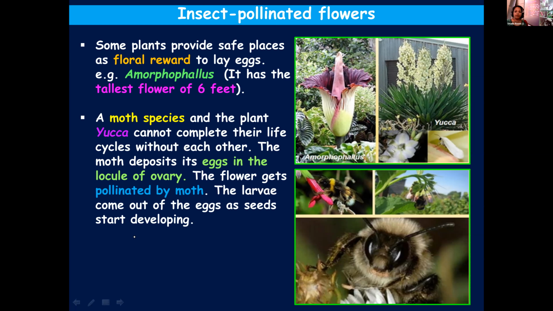So two examples I told you where the plant provides a safe place for laying eggs for the pollinator. The first one is Amorphophallus, and the peculiarity of this flower is that it is the tallest flower, around 6 feet in height. Another example is the mutual association between the yucca plant and a moth species. Pictures of both you can see here. The yucca plant permits the moth to lay eggs inside its ovarian cavity. When these eggs hatch out and form the larvae, they come out of the flower. And in return, the moth species will carry out pollination of the flower.